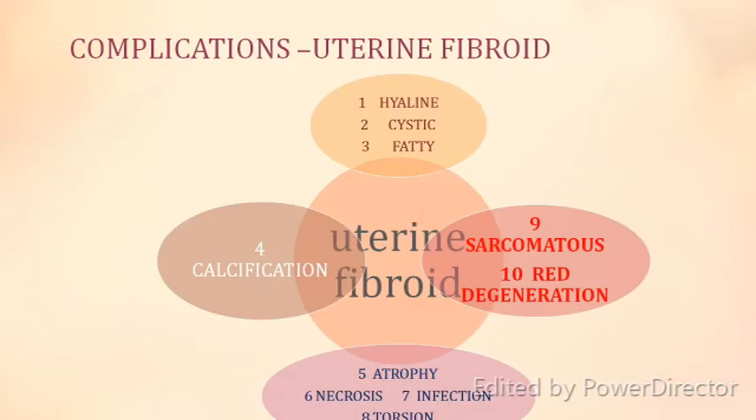Coming to it one by one. So coming to complications of fibroids, we have three types of degeneration, that is hyaline degeneration, cystic degeneration and fatty degeneration. When calcium gets deposited, it becomes calcification. Other secondary changes are atrophy, necrosis, infection and torsion. And coming to the dangerous ones, which I have posted in red, are the sarcomatous change and red degeneration.